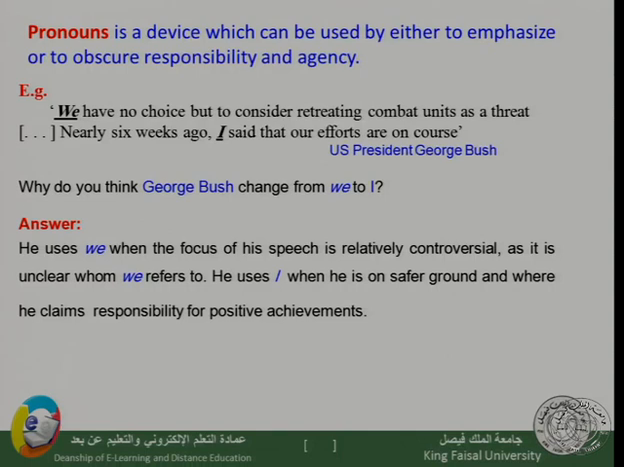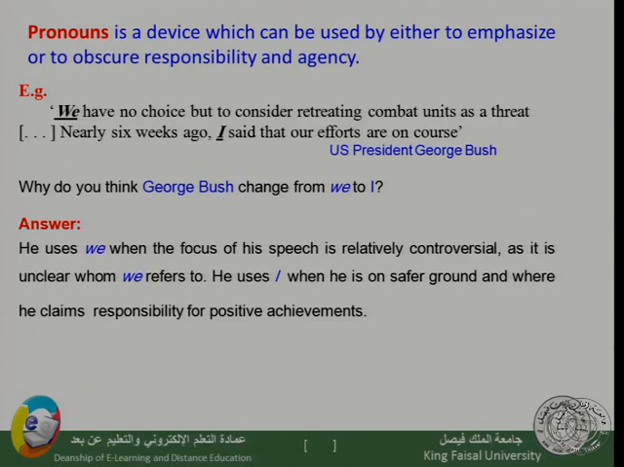Why do you think George Bush changed from we to I? The answer is very simple. He uses we when the focus of his speech is relatively controversial. He is not sure of what he is saying. So the responsibility does not go to him directly, but to more than one person. That's why he says we, as it is unclear whom we refers to.